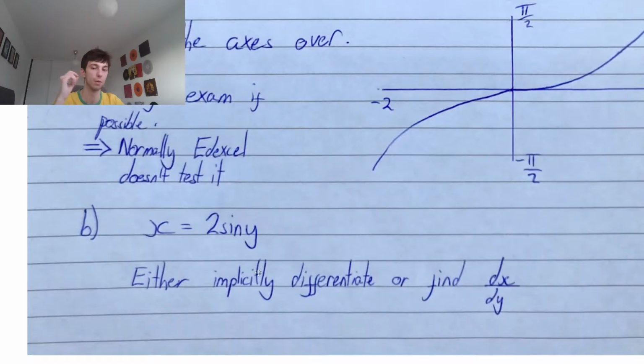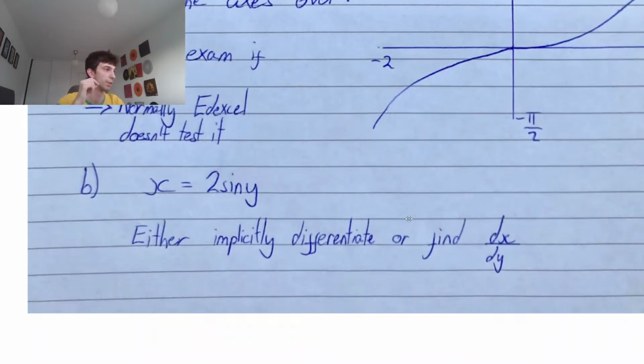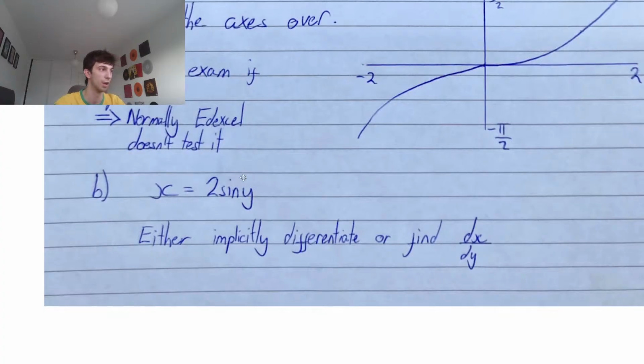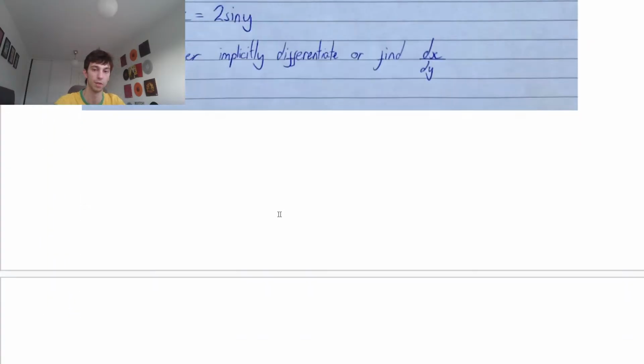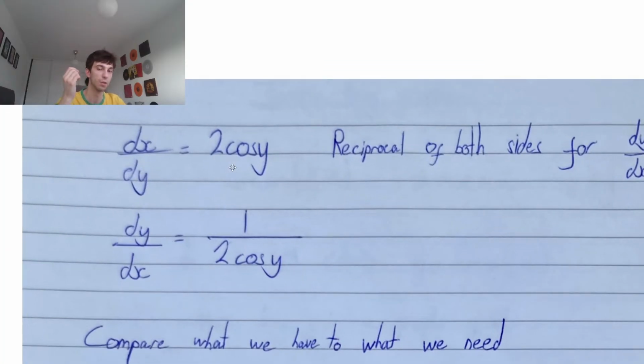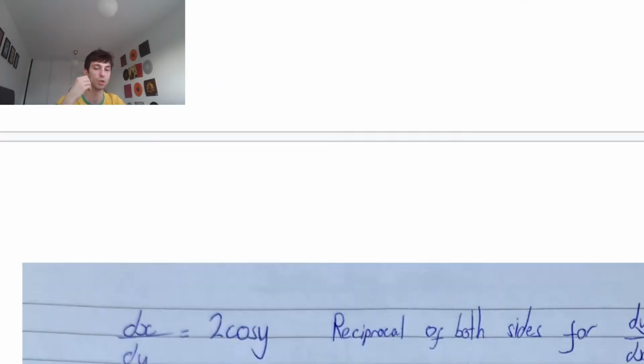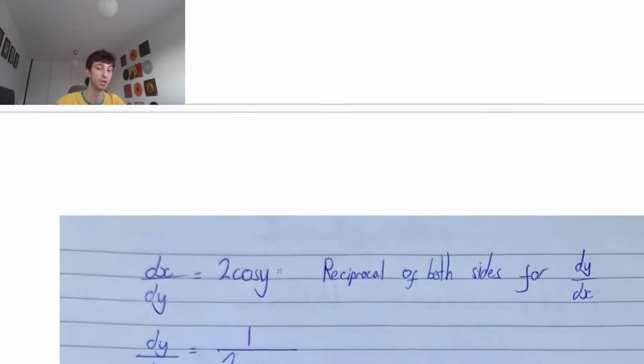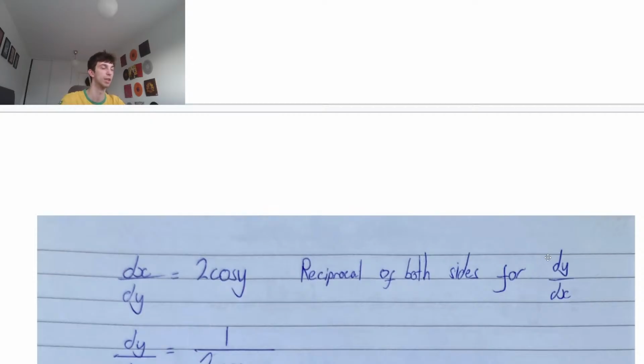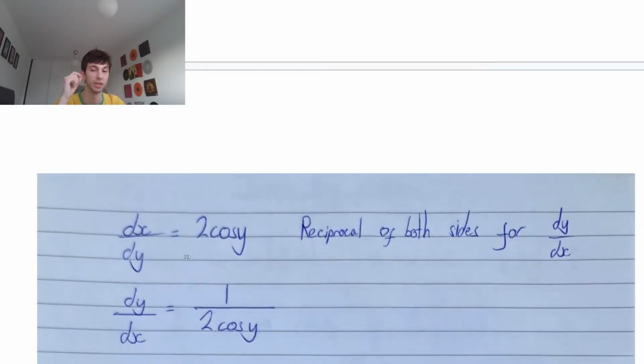So we have that x equals 2 sine y, as I said, either implicitly, or we can find dx dy, okay? Because we have x as the subject of the formula, we can find dx dy, and we don't have to do it implicitly. Hope that makes sense. So from here, guys, I found dx dy, differentiating 2 sine y will just be 2 cos y. Then to find the reciprocal of both sides, because we want dy dx, not dx dy, we have that dy dx equals 1 over 2 cos y, okay?